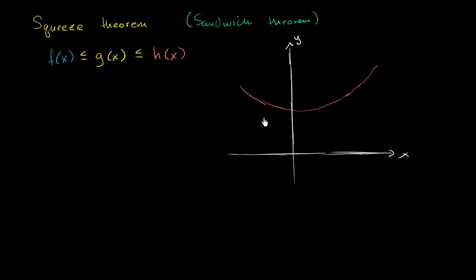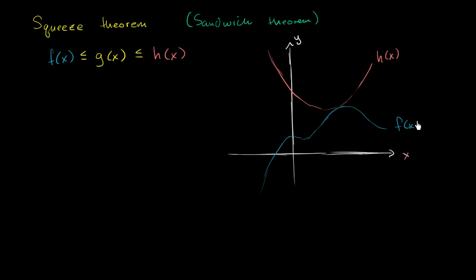So let's say h of x looks something like this. So that's my h of x. Let's say f of x looks something like this. Maybe it does some interesting things, and then it goes up like this. So f of x looks something like that.